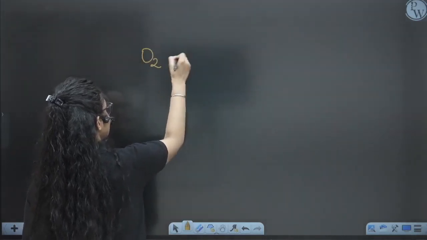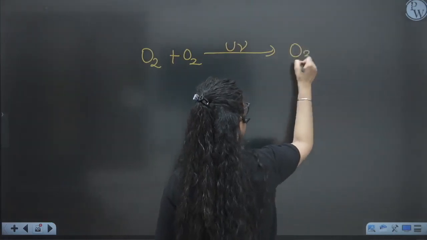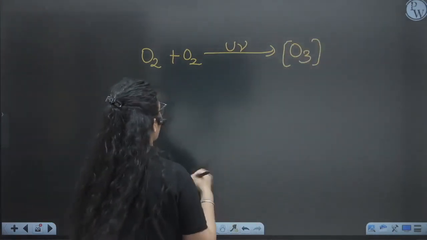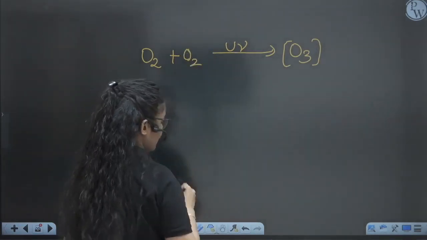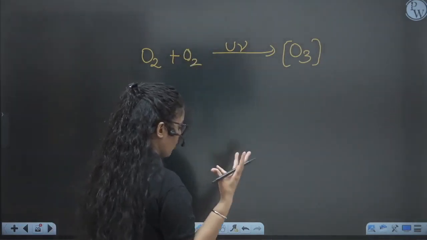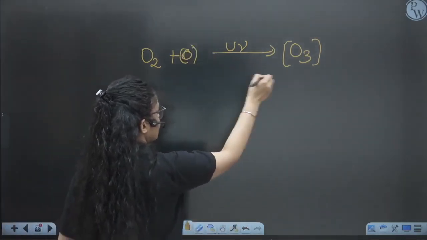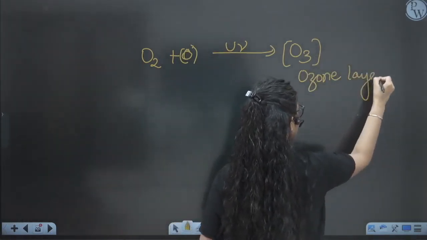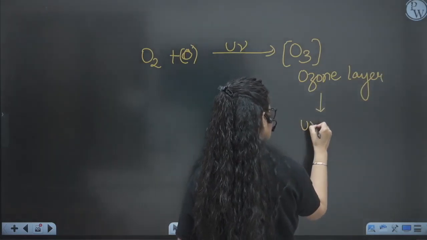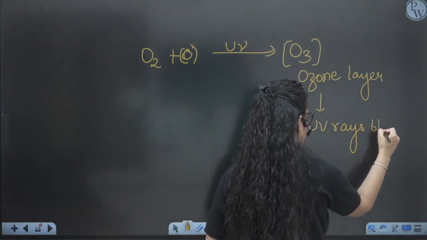Now gradually, when oxygen started releasing, what happened? In the presence of UV rays, it started converting into the ozone layer. This is how exactly the ozone layer formed, and you have to remember this, right? Because of the ozone layer, UV rays were blocked.